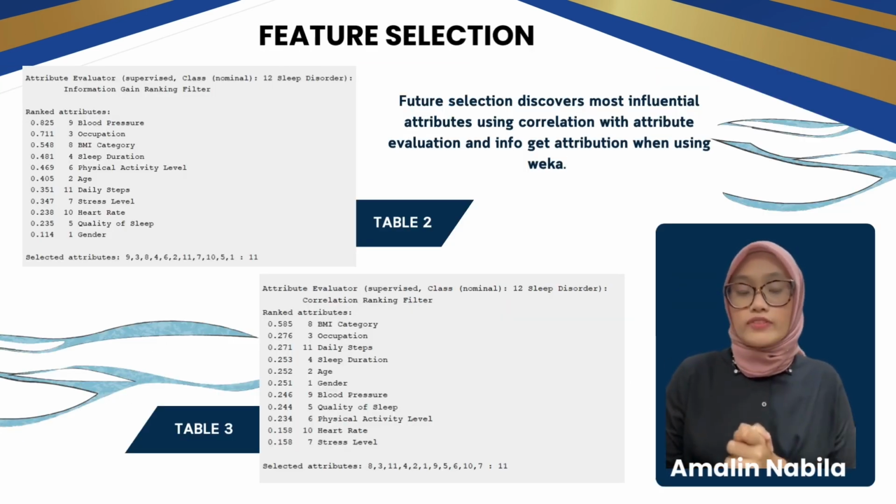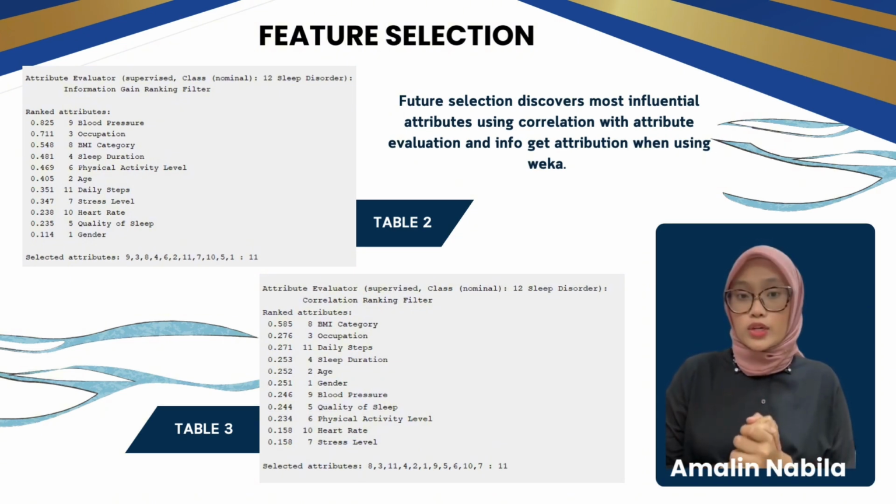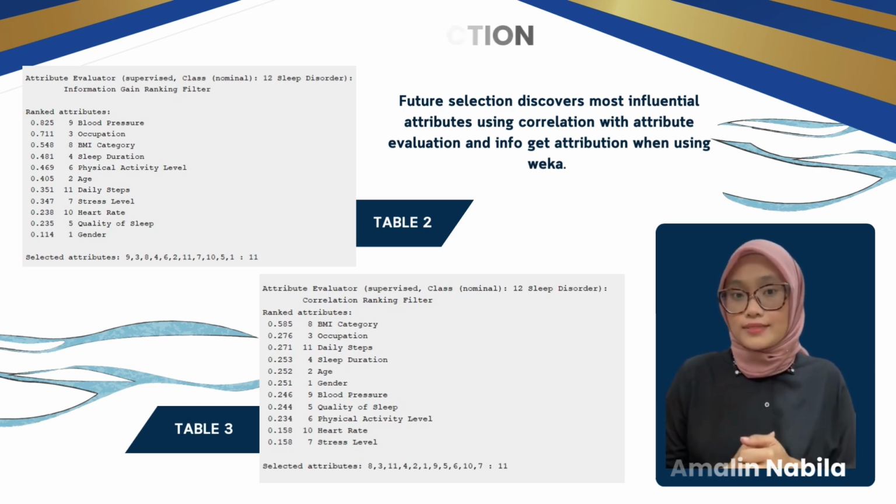Feature selection discovers the most influential attributes using correlation attribute evaluation and info gain attribute evaluation when using Weka. As you can see in table 2 and table 3 for the dataset, the most contributing factors will be 9, 3, 8, 6, 11, 5, 4, 2, 7, 10, and 1 for information gain ranking. However, if we look at table 3, the correlation evaluation will be 8, 11, 10, 3, 2, 4, 1, 9, 6, 5, and 7, as shown in the table.